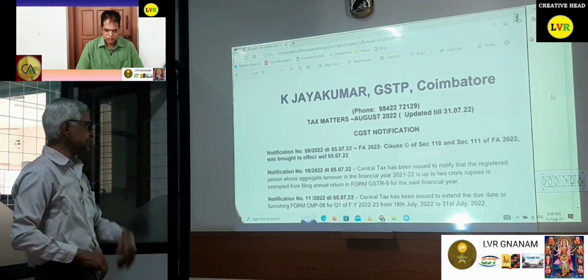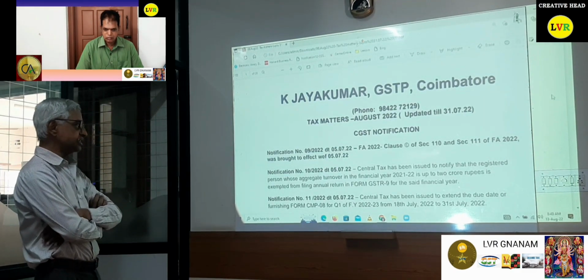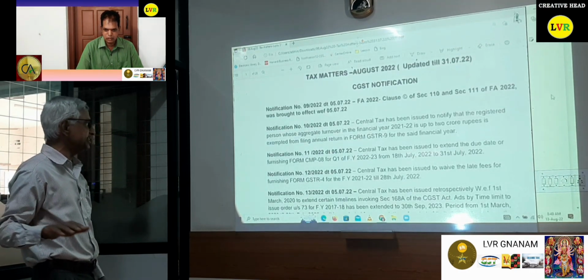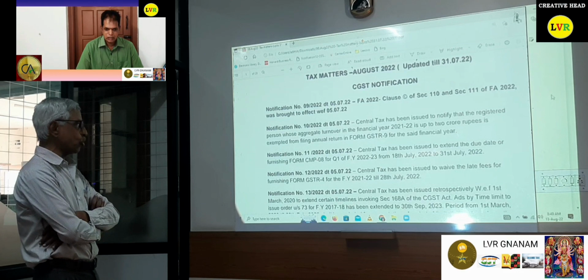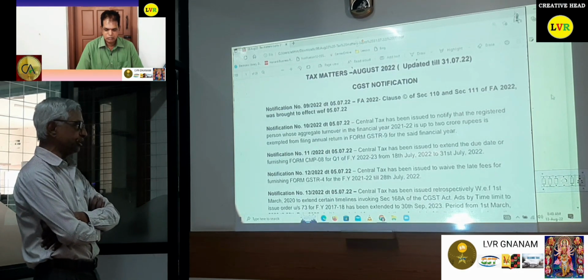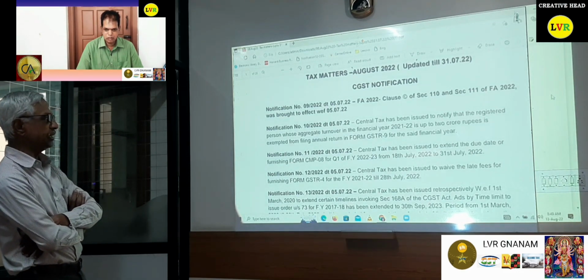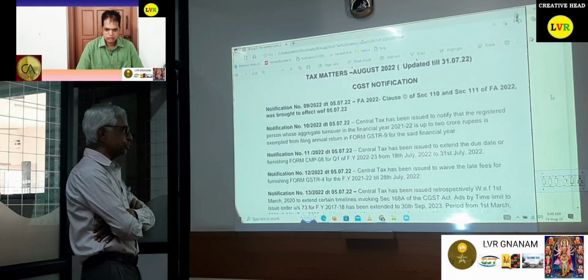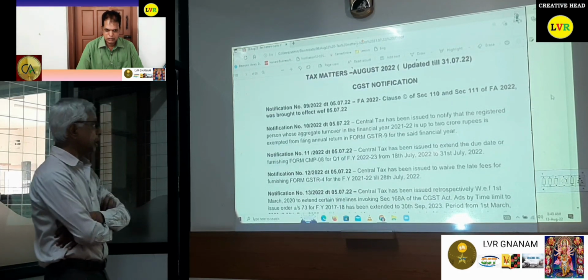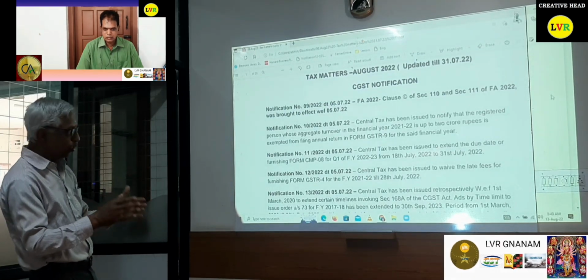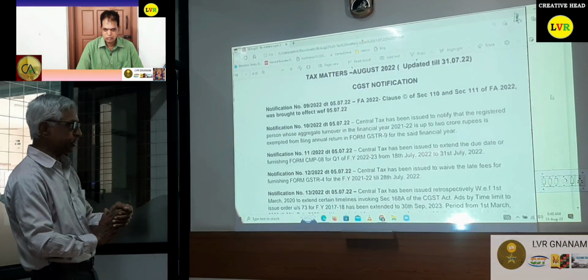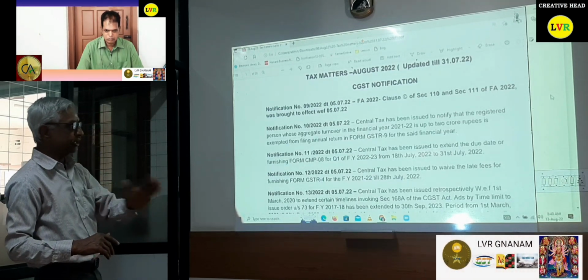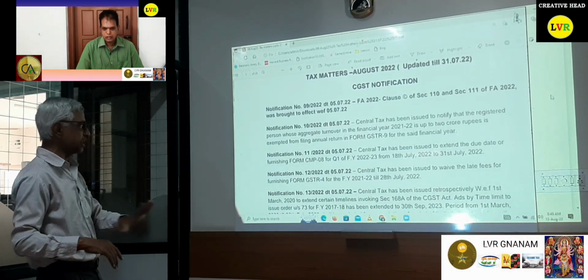Okay. Notification number 11/22. Central tax has been issued to extend the due date of furnishing CMP 08 for Q1 of financial year 22-23 from 18th July to 31st July. That is, for the financial year 22-23 Q1 filing of CMP 08, the due date has been extended from 18th July to 31st July. These are all the normal extensions.